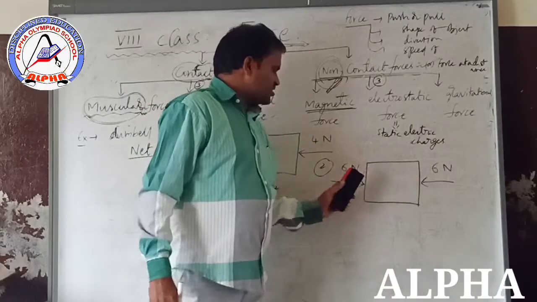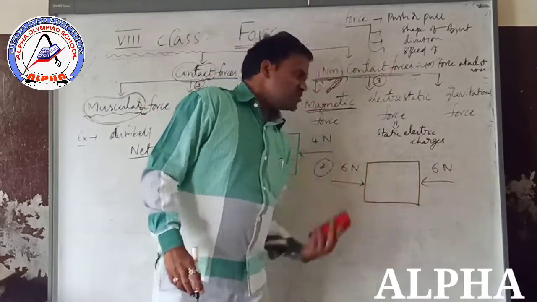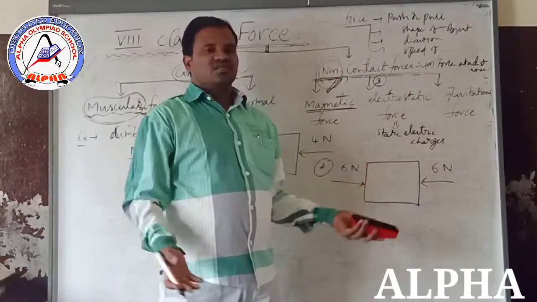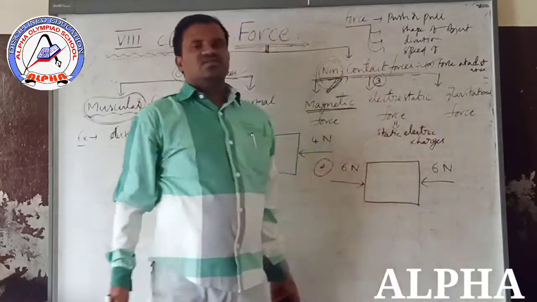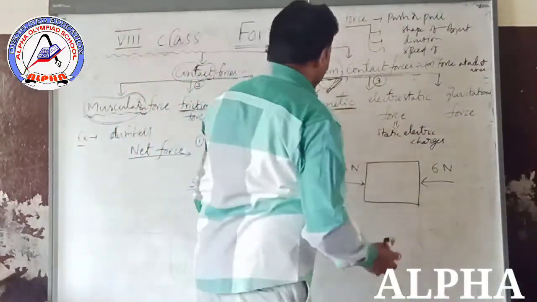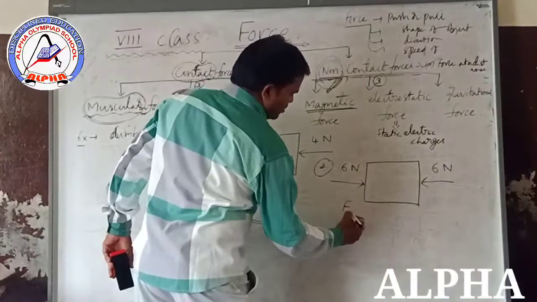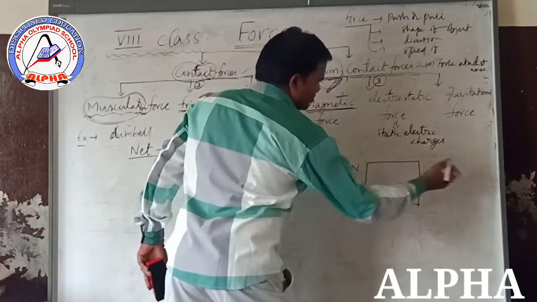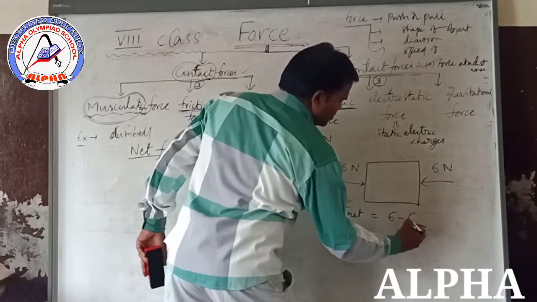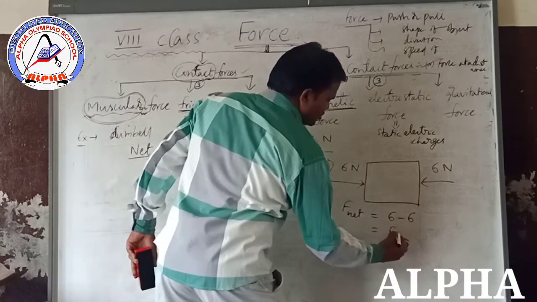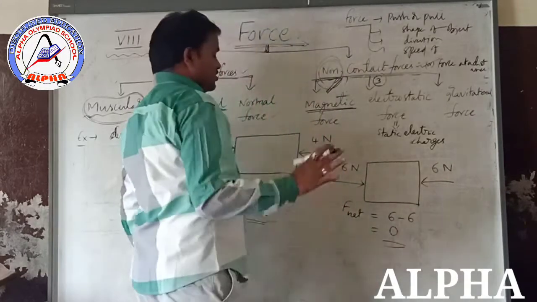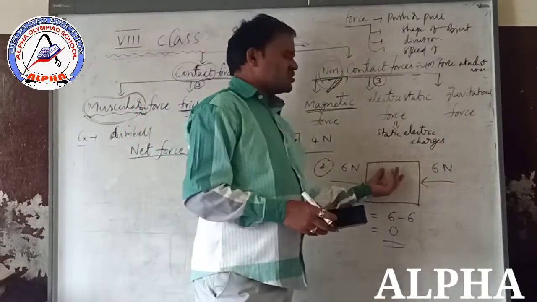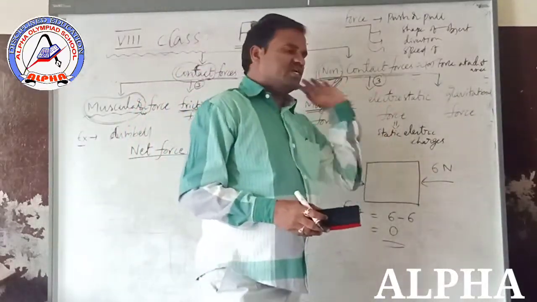In this direction 6 newtons, in the opposite direction also 6 newtons. So there is no net force. F net is equal to 6 newtons minus 6 newtons, which is 0 newtons. That means there is no net force acting on this object.